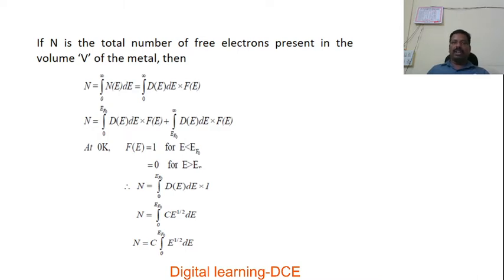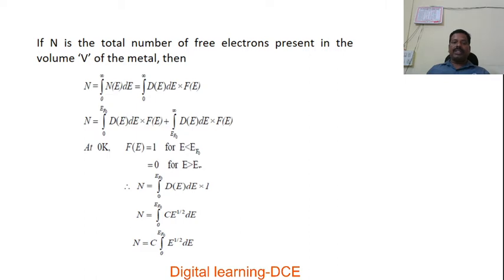At absolute 0, above EF, all the energy levels or quantum states are not filled by electrons, or are free from electrons. Thereby, the Fermi distribution function or probability of occupation is 0 at absolute 0.